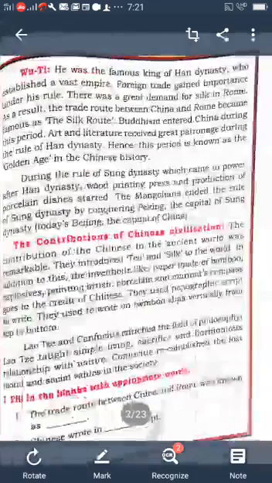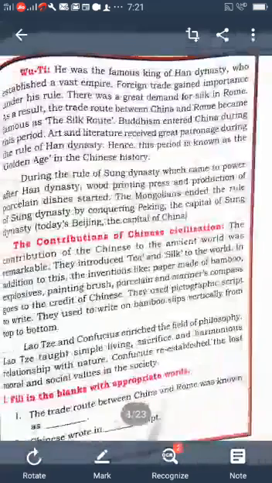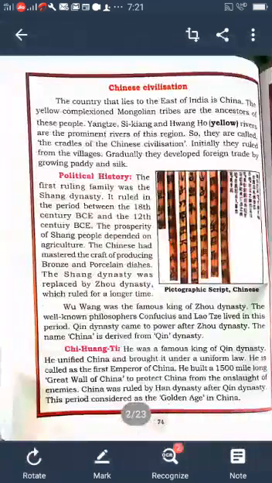Today we learn about the Chinese civilization. What do you learn today? Chinese civilization and their contribution. The country to the east of India is called China. The yellow complexioned Mongolian tribes settled here. The Yangtze-Kiang and Hwang Ho rivers are the gift of the Chinese civilization. Where did the Chinese civilization flourish? They flourished on the banks of the Yangtze-Kiang and Hwang Ho rivers. So these rivers are called the cradles of Chinese civilization.